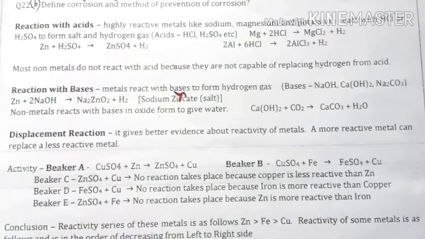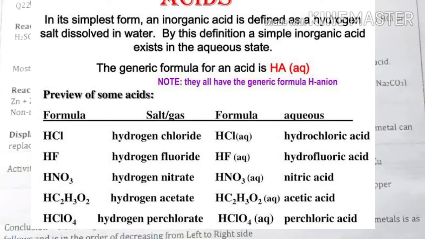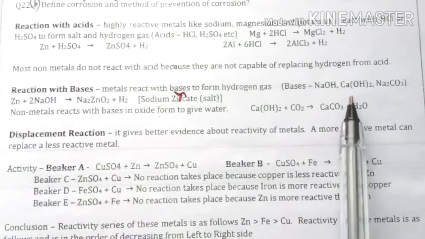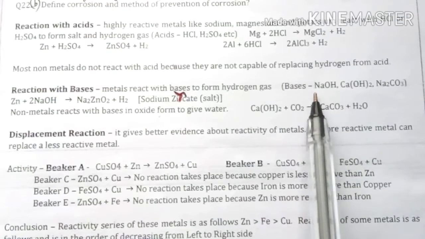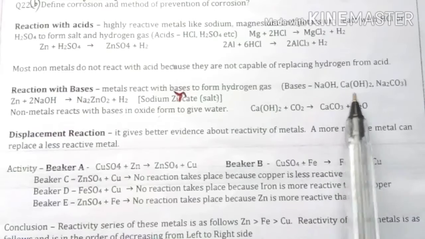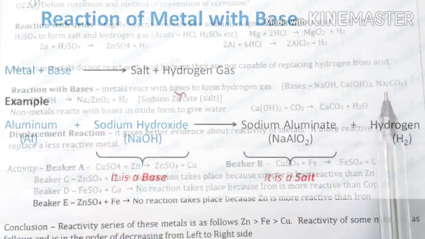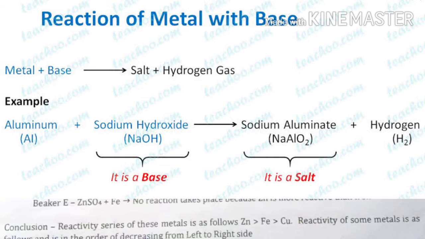Next, moving on to the reaction with bases, means when a metal or non-metal reacts with bases, what will we get? Metals react with bases to form hydrogen gas. When a metal reacts with acid we get hydrogen gas, and the same with bases. When a metal reacts with a base, it will release hydrogen in the form of gas. Some examples of bases are NaOH, Ca(OH)2. NaOH is sodium hydroxide, Ca(OH)2 is calcium hydroxide, Na2CO3 is sodium carbonate.